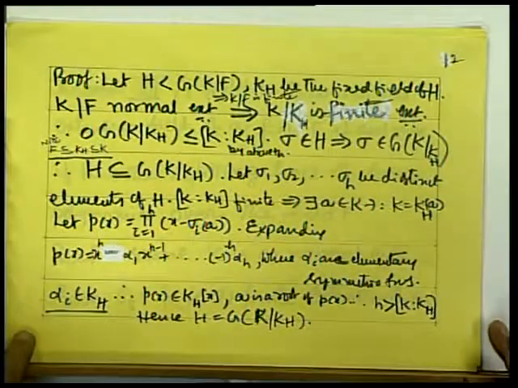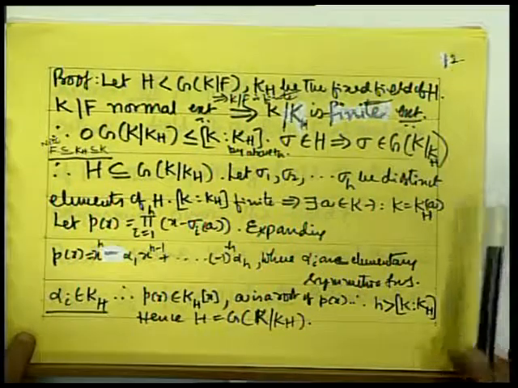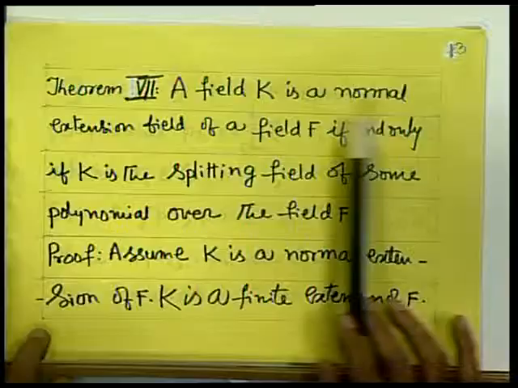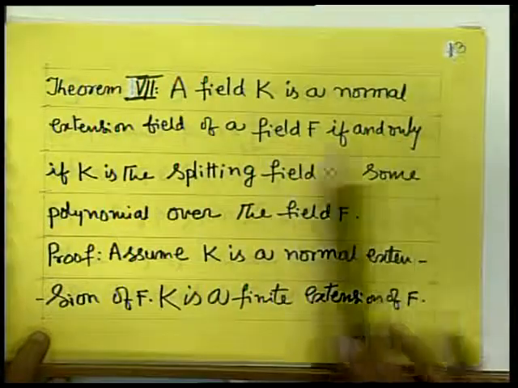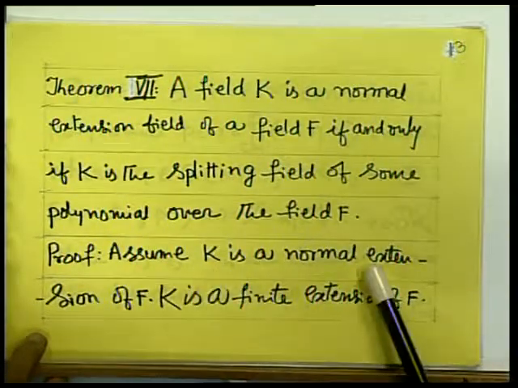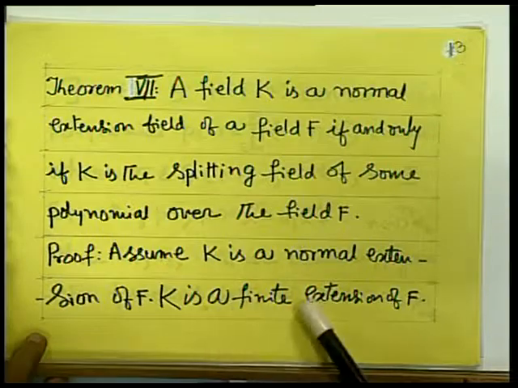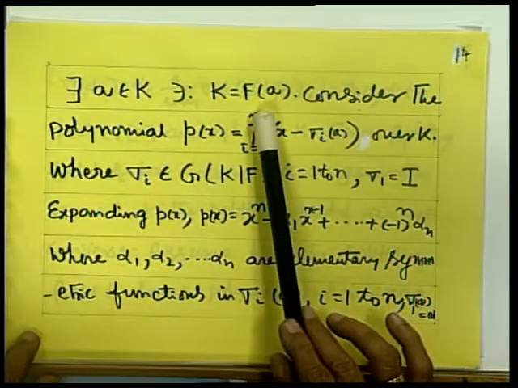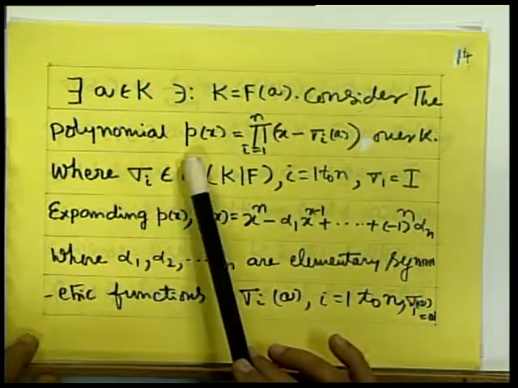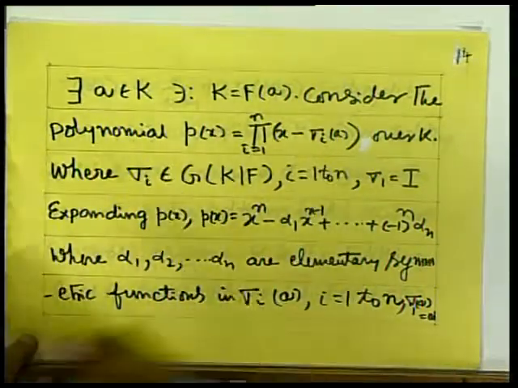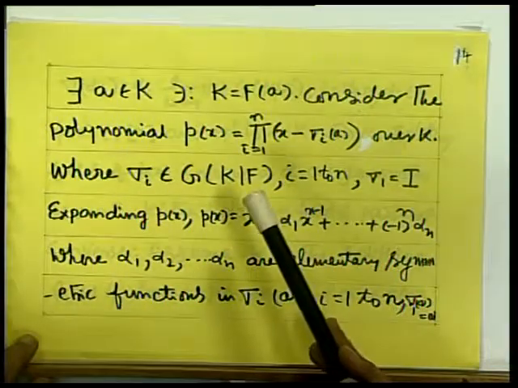And in the special case, when H is G(K/F) itself, degree of K over F is equal to order of G(K/F). Now, Theorem 7, the main theorem. What is that? A field K is a normal extension of a field F if and only if K is a splitting field of some polynomial over the field F. Assume that K is a normal extension of F, then K is a finite extension of F. Then there exists a belonging to K such that K equals F(a). Consider the polynomial P(x) as the product for i equal to 1 to n of x minus sigma_i(a), just like what we have done in the earlier theorem, the same way we are doing over K.